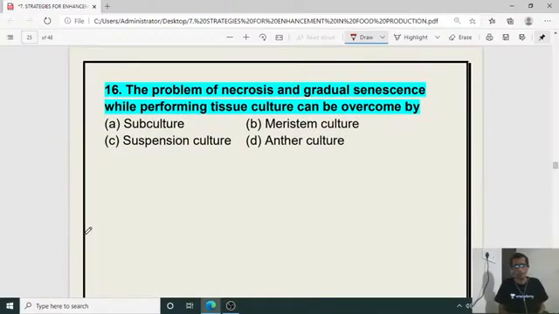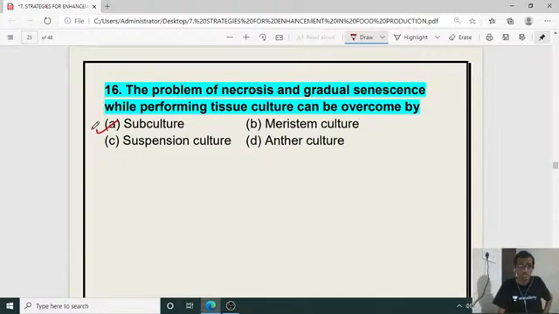Then the problem of necrosis and gradual senescence while performing tissue culture can be overcome by which method? Gradual senescence, aging of that callus or tissues, and necrosis of that tissue can be overcome in the continuous tissue culture performance. It is by which method?